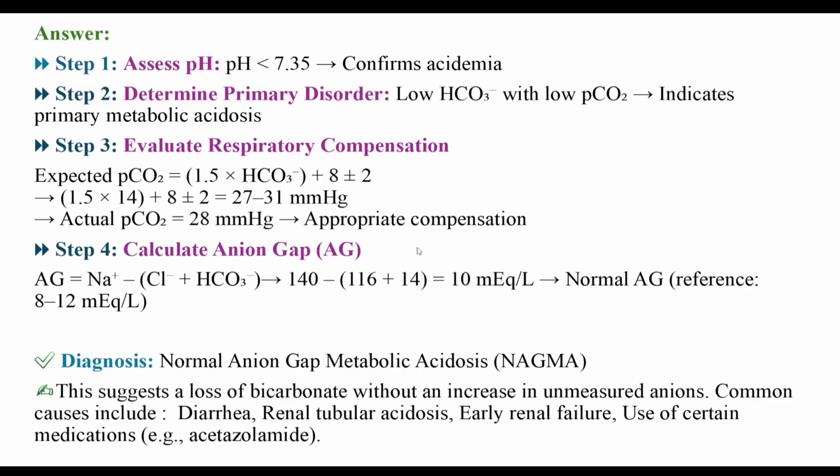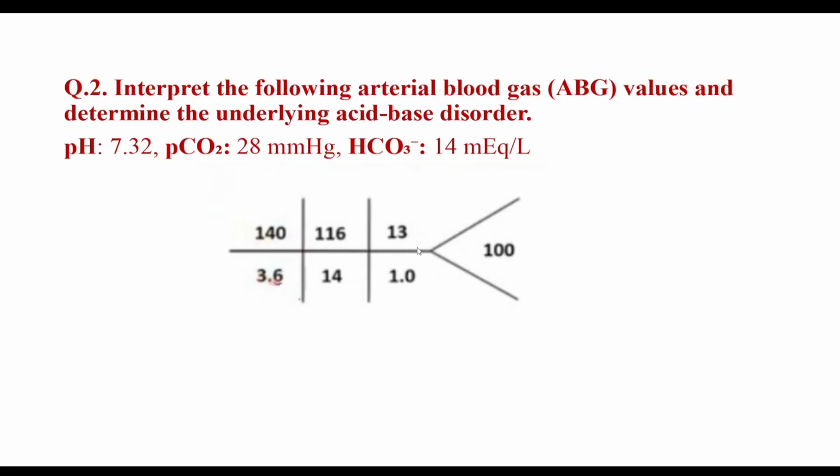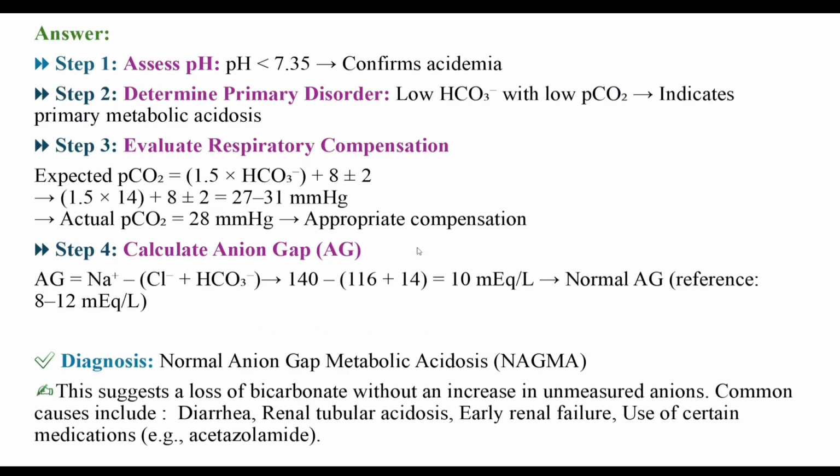The actual PCO2 here is given 28. So it is between the range, so appropriate compensation has occurred. In case of metabolic acidosis, we calculate the anion gap. Whether it is high anion gap or low anion gap, we have to determine this.